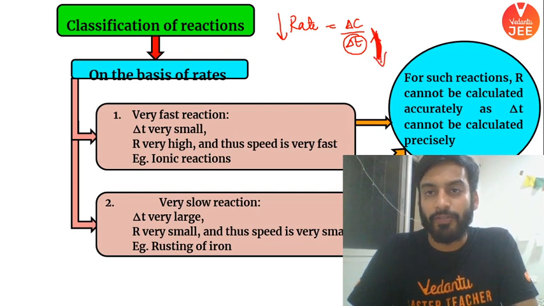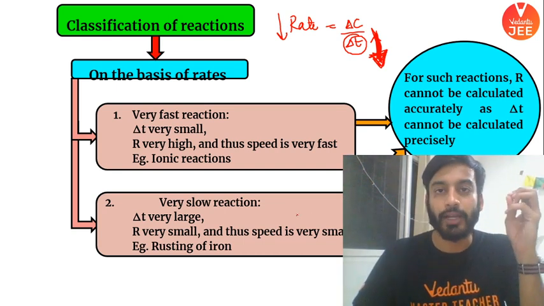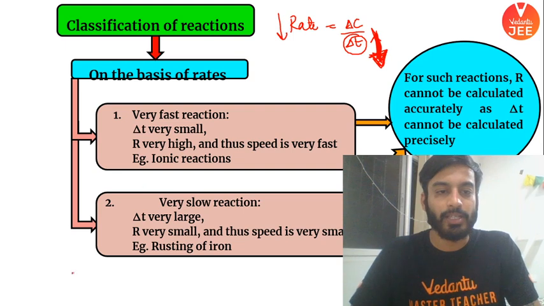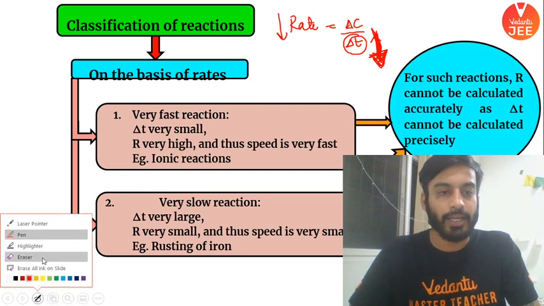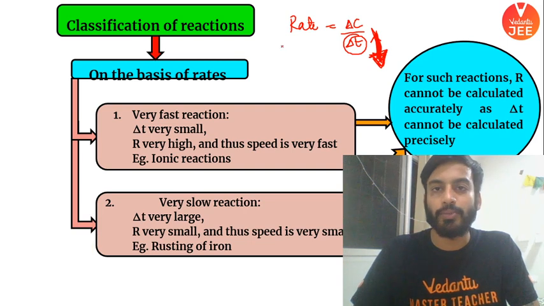First case, when you have a very fast reaction, when delta T is very small, rate would become very high. Please allow me, I have done a mistake here. Please allow me to correct it. Case number one, we are seeing case number one.